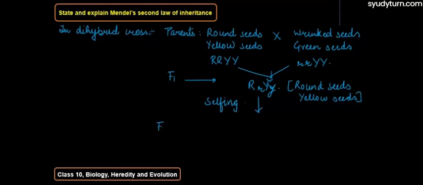Then we see in the F2 generation there is production of 9:3:3:1.